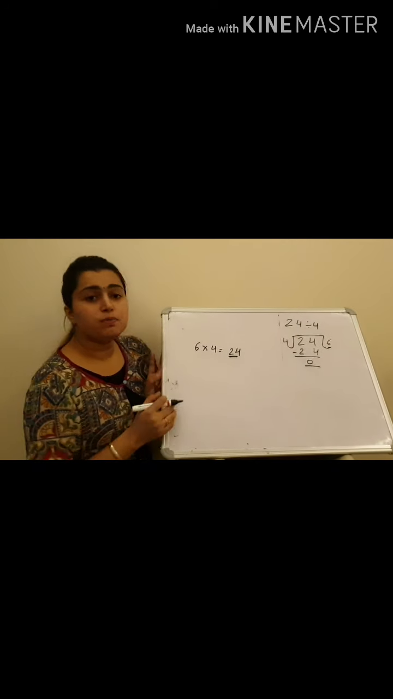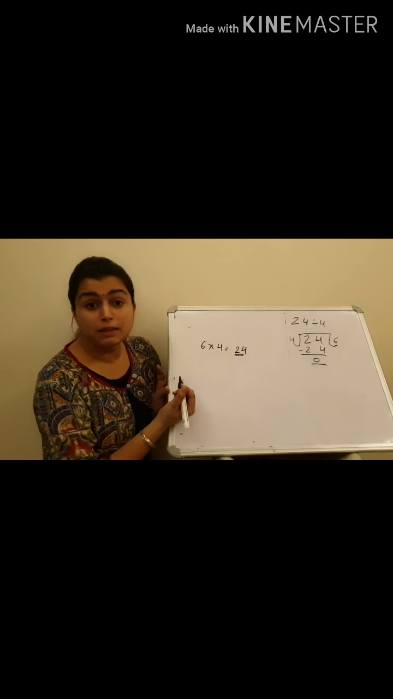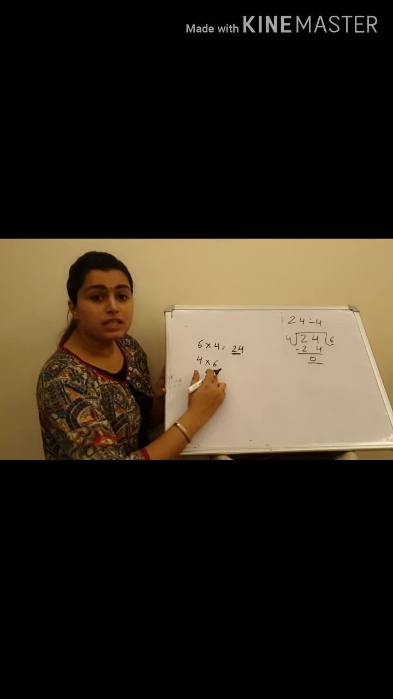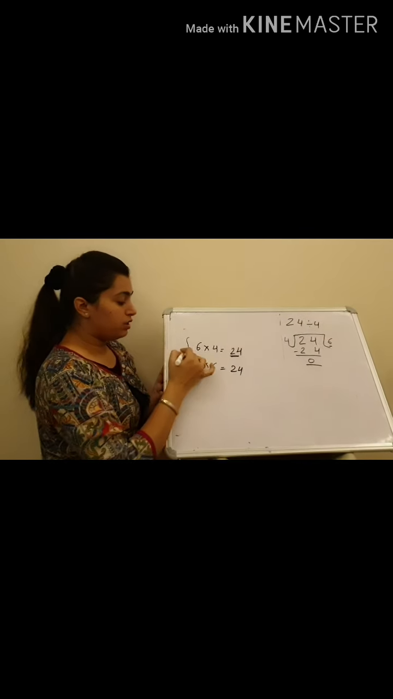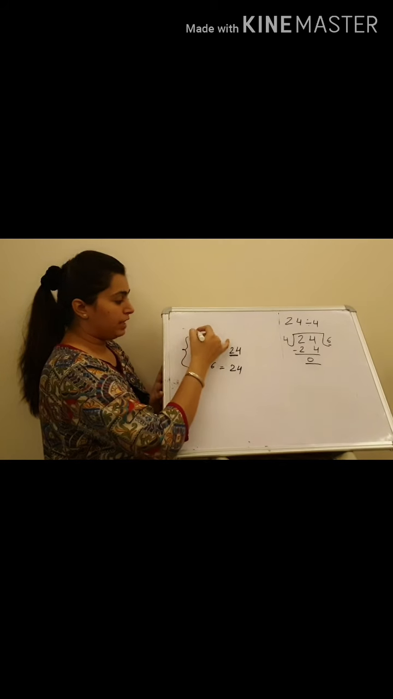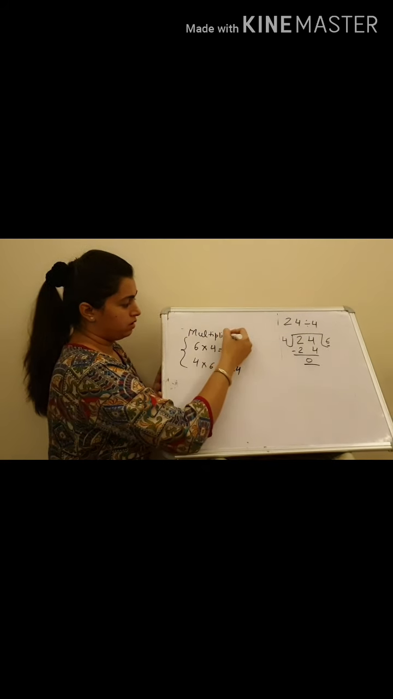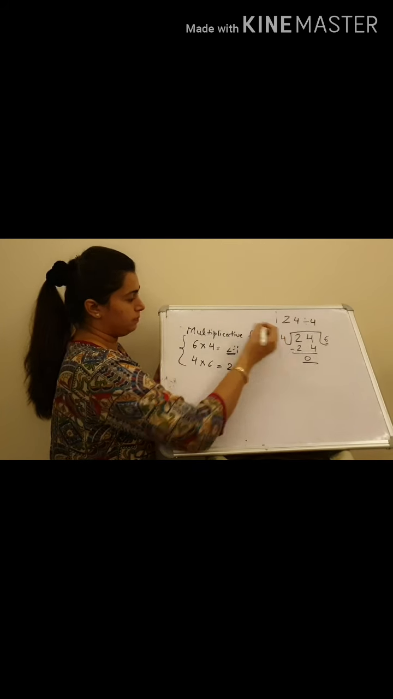Can we interchange the position of 4 and 6? Yes, it is a commutative property of multiplication that we can change the position of 4 and 6. The answer will remain the same. Okay students, so these are the multiplicative facts.